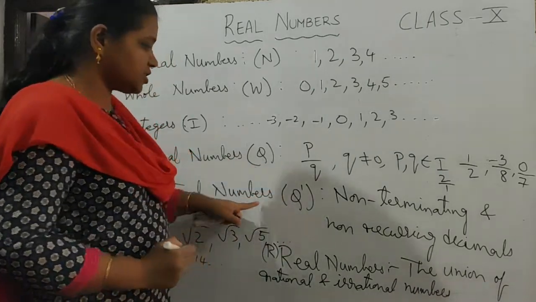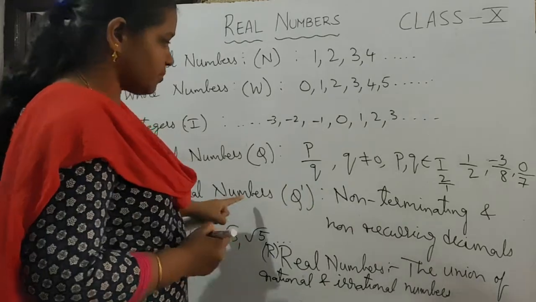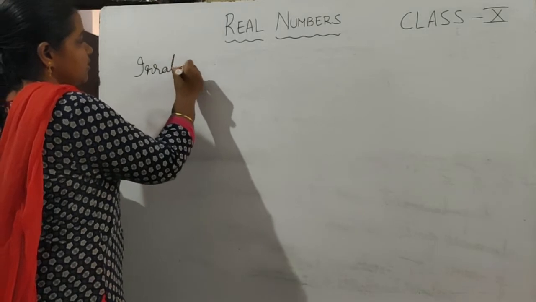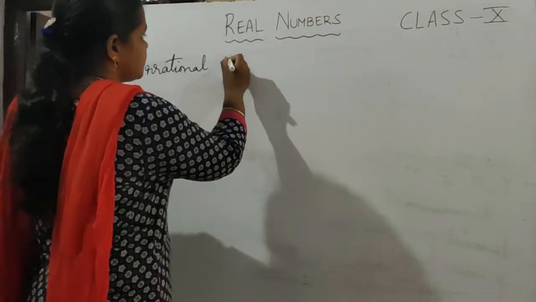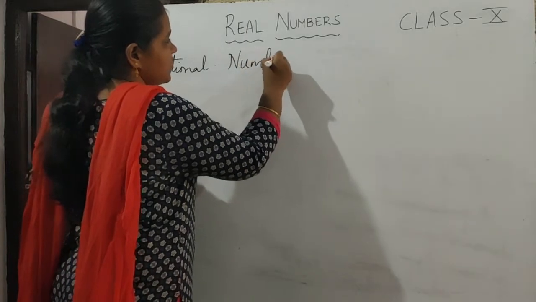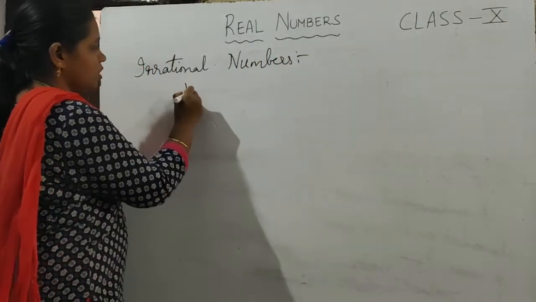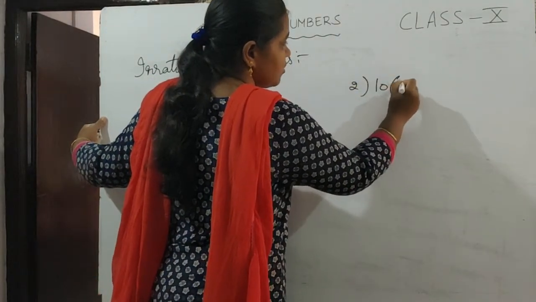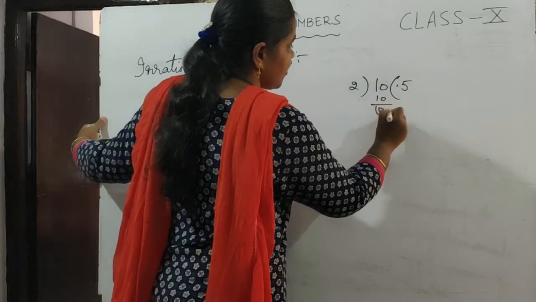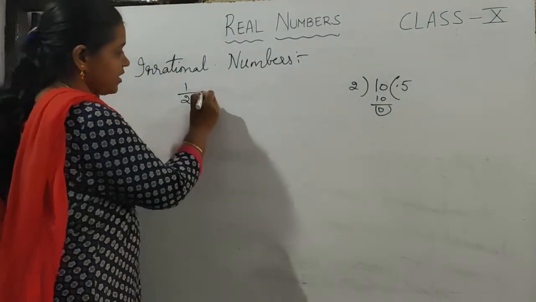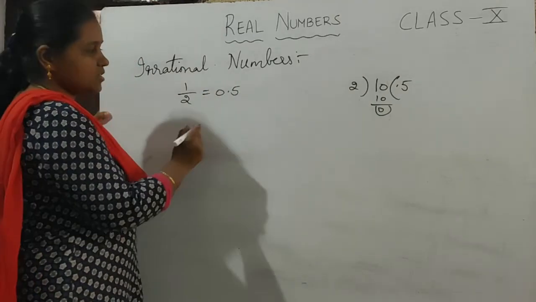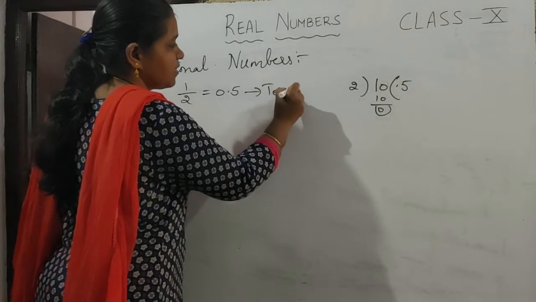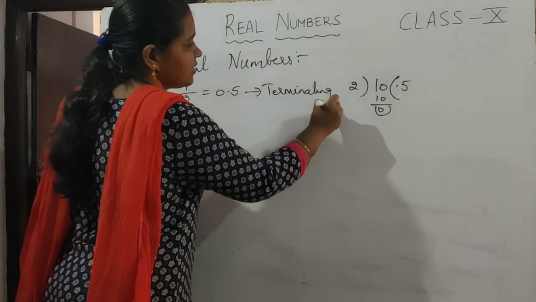Now next, we have irrational numbers. I want to explain about these irrational numbers in detail. Irrational numbers are non-terminating and non-recurring decimals. For example, if I take 1 by 2, how much is 1 divided by 2? If I divide 1 by 2, I put a point, 0, 2 fives are 10. So if I write 1 by 2 in decimal form, I will get 0.5. It is stopping here, so this is called a terminating decimal.